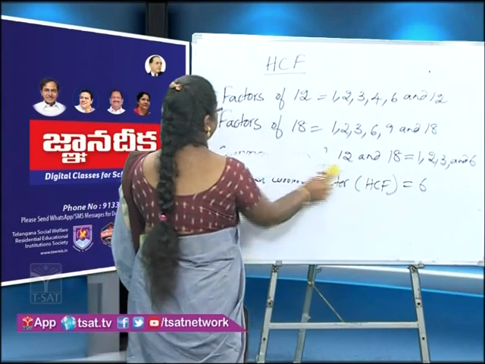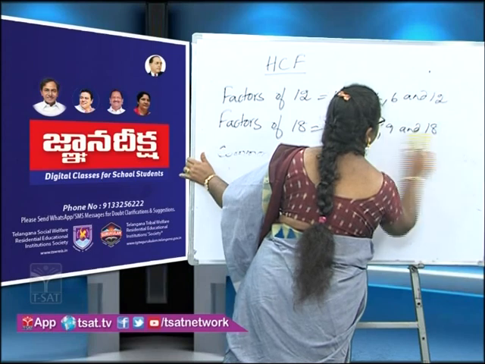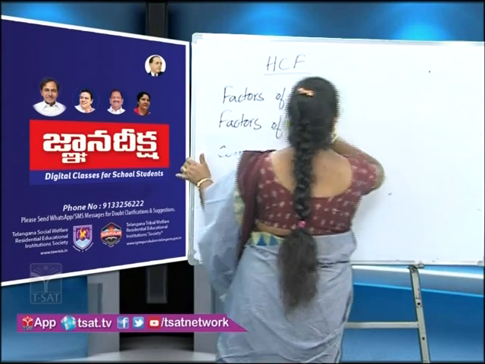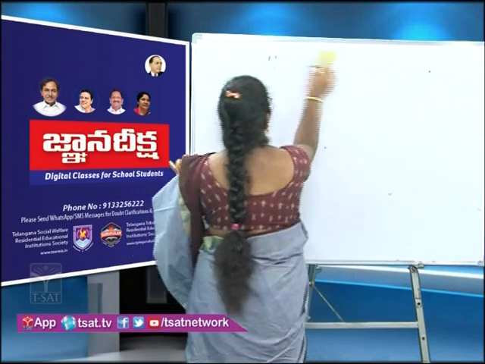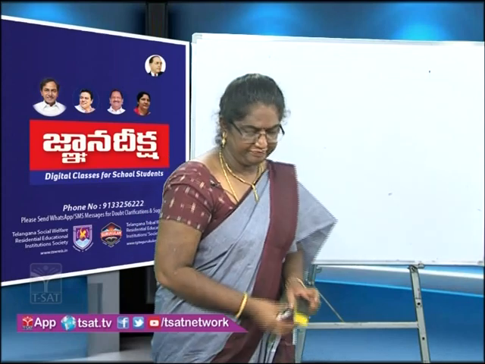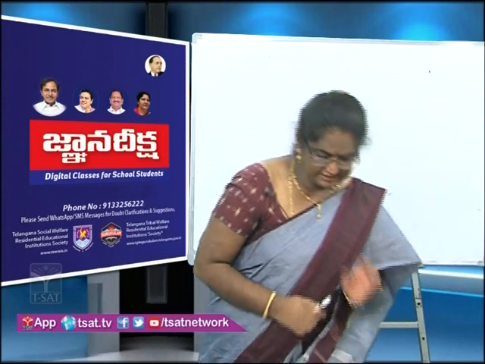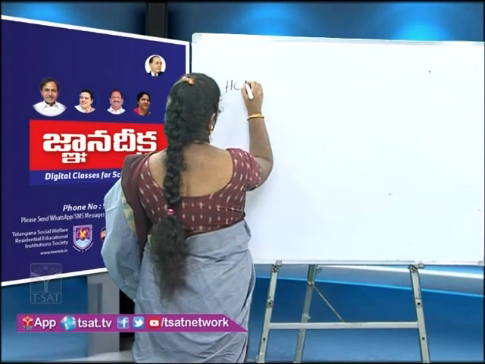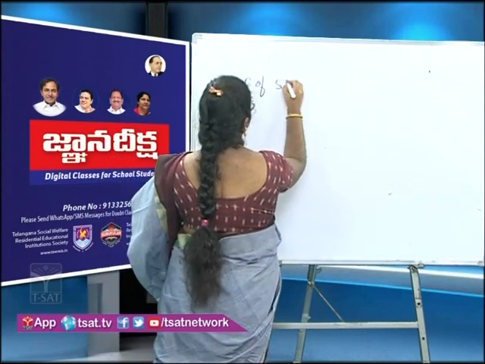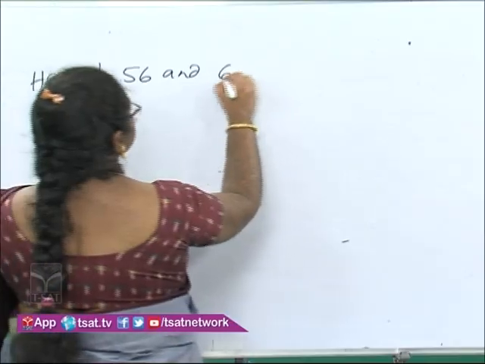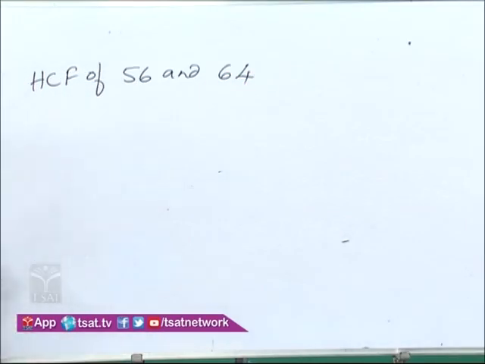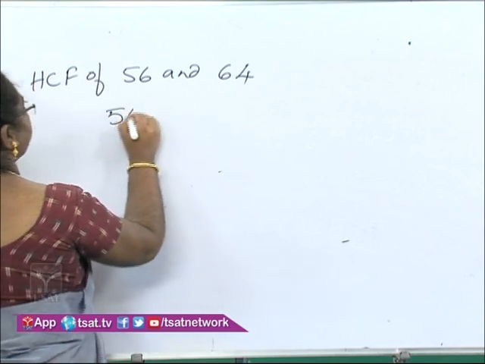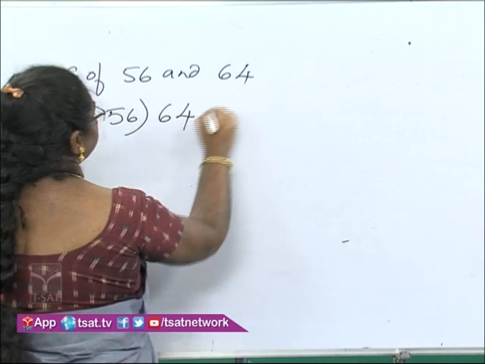Let us take the HCF of 56 and 64 by the division method. 56, 64.